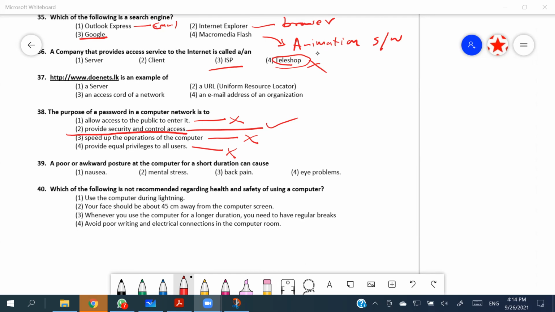For the people who are having marks beyond 35, it's a very good mark, right? Because you can easily go for an A when you are having marks between 35 and 40. So try to achieve all correct. We got one who has 40, right? And people who are between 30 and 35, try to add some more. You are in a very good position, but it will be a very easy ride when you go beyond 35, right? Learn the mistakes, people. Even if you got wrong just one particular thing, learn the mistakes, right?